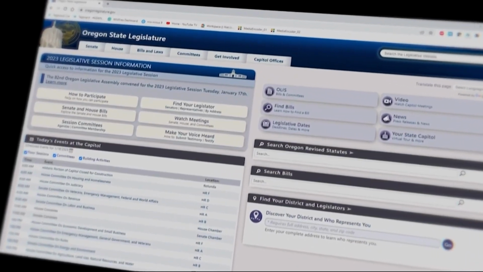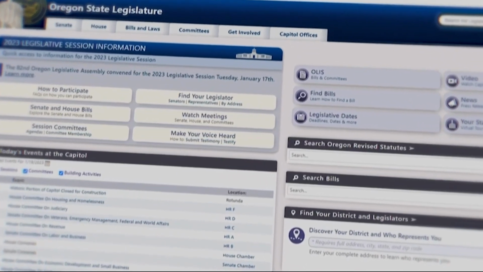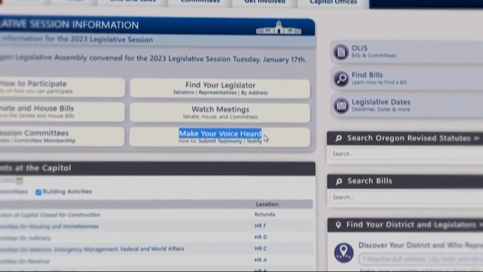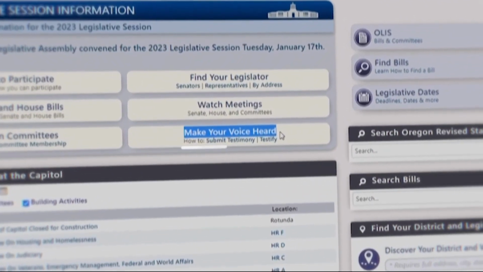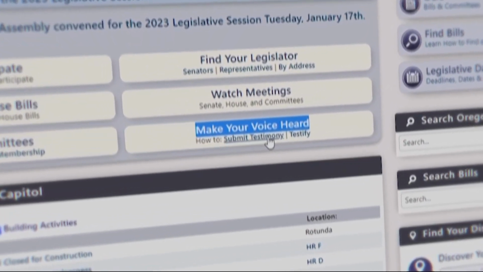Now, let's head back to the legislature's homepage to talk about how you can testify or submit testimony on a bill you care about. We're again focused on the middle left section. This time we're looking under the Make Your Voice Heard tab. There are links on how to submit testimony or testify. Let's start with Submit Testimony.